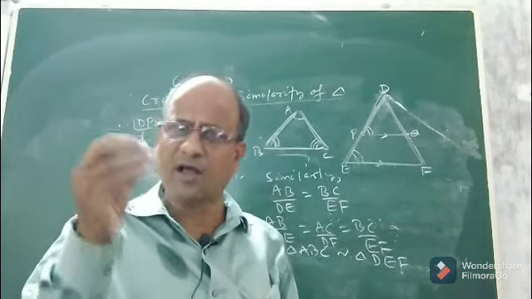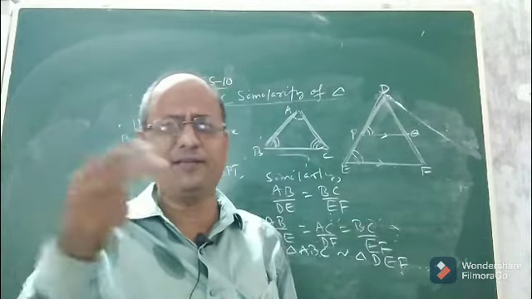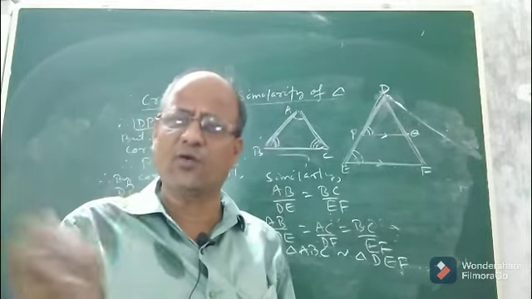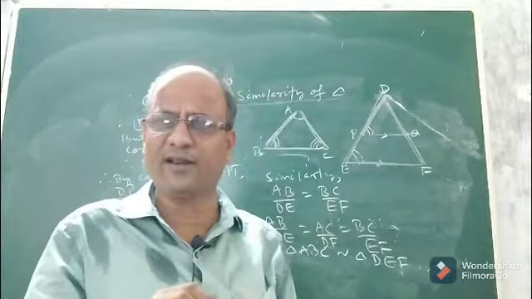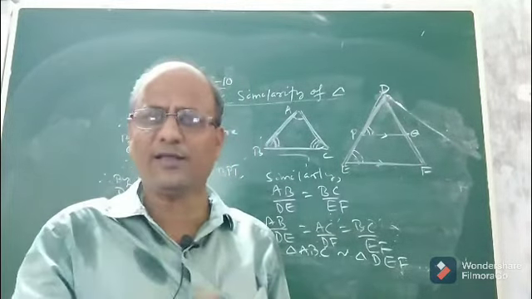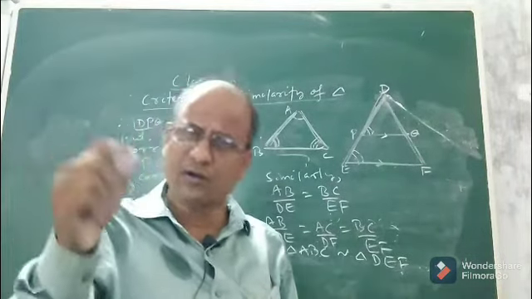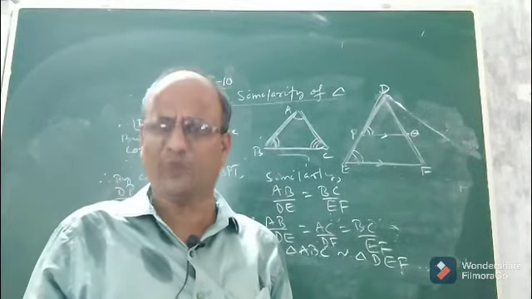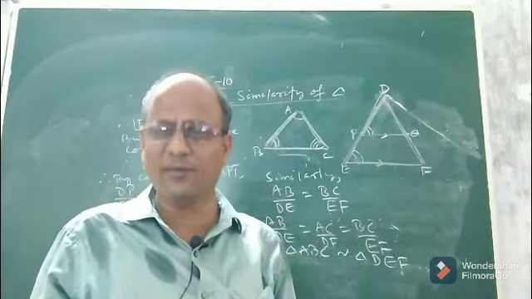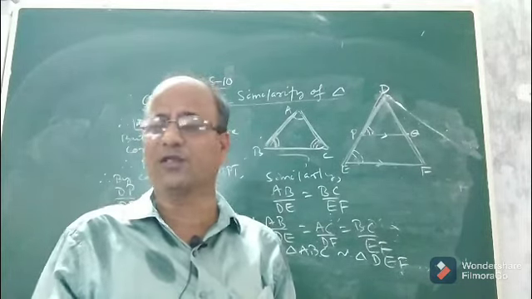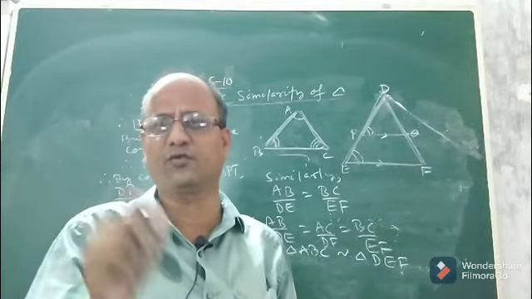Okay children, now I would like to say just the last thing. If three corresponding angles are equal, then the triangles are similar. What about two? Suppose two angles of one triangle are respectively equal to two corresponding angles of another triangle, do you think that the two triangles will not be similar? No, the answer is yes, the two triangles will be similar.